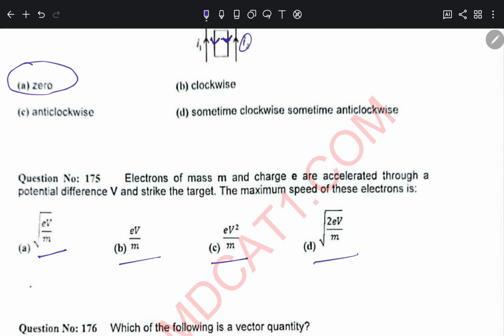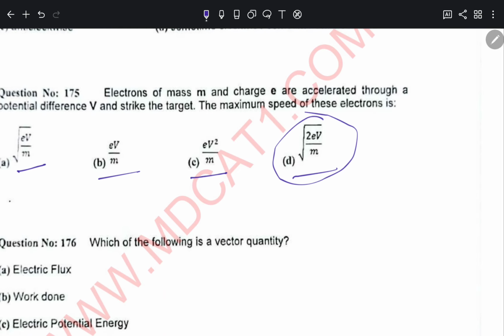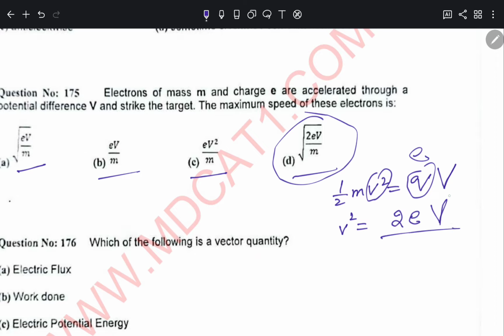It can be simply found by half mv square is equal to qv. So you just keep this v square here. For q you write e. This will be 2eV, V for voltage, and then taking the square root you will get this one. So option D.